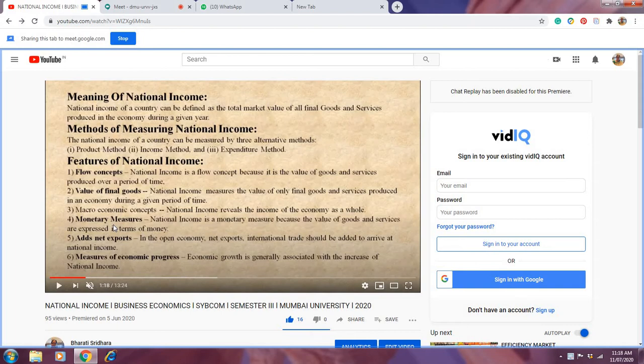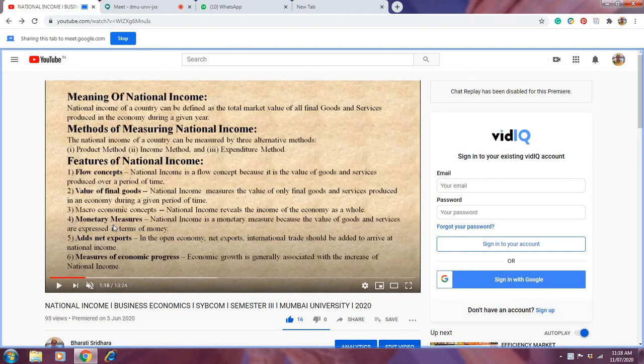It is not a static concept, where only the goods and services produced on a particular date count. Today is the 11th; on the 11th, whatever production is there, that is all, and we are not going to produce any more. It doesn't happen like that. Every minute, every second, every time, production takes place in the economy. The production keeps coming in the economy. So this is a flow concept.